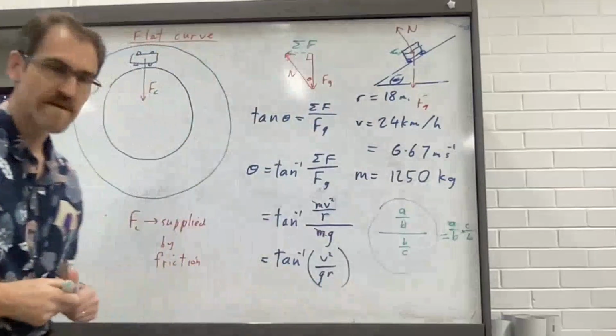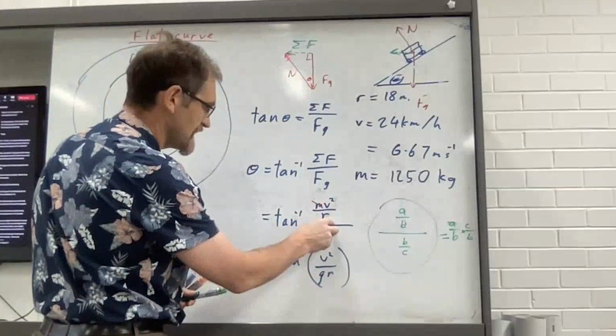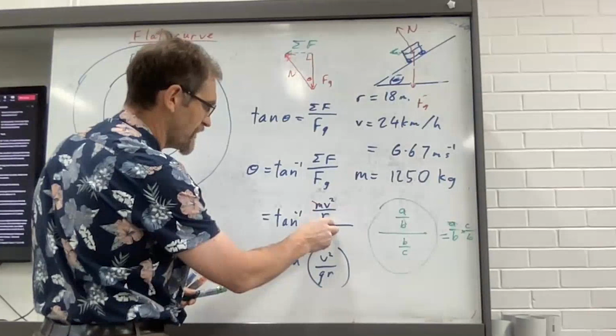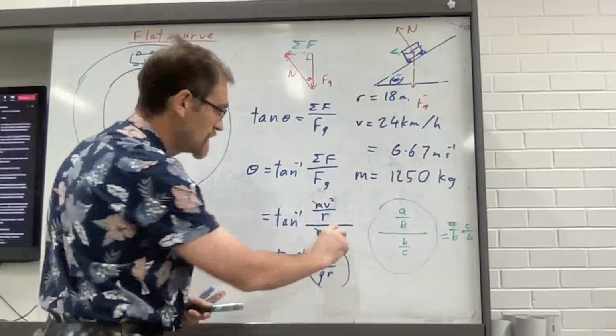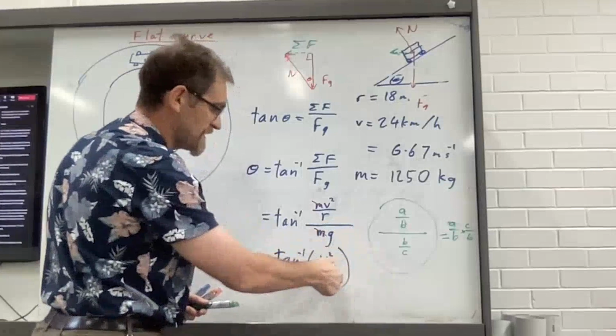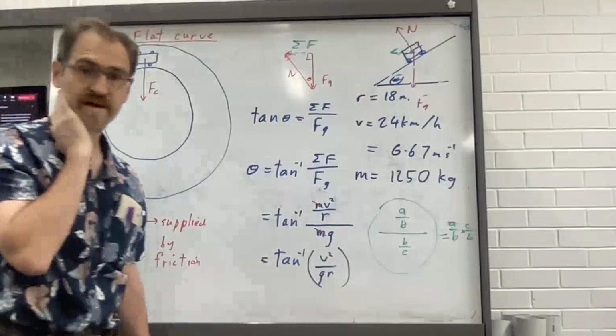Remember that? So if I have v squared on r divided by g, that's actually g on 1. So it becomes 1 on g multiplied by v squared on r, so the g goes down there. All right, we good? Okay.